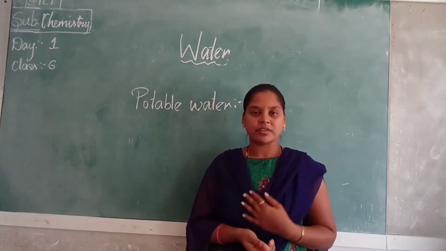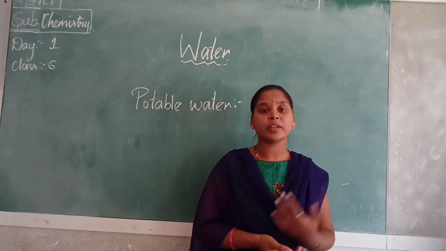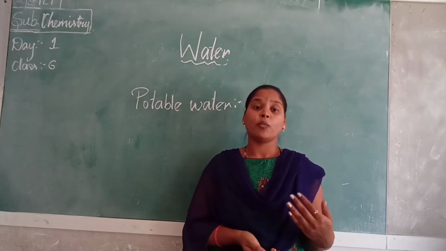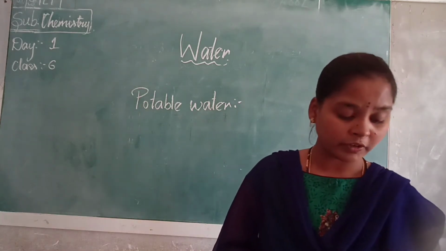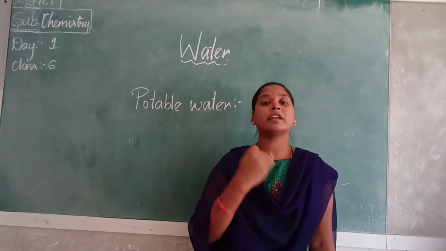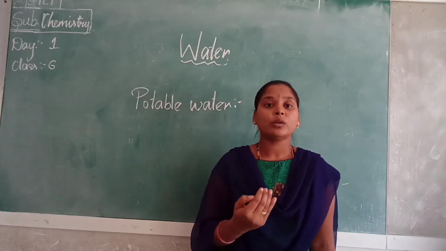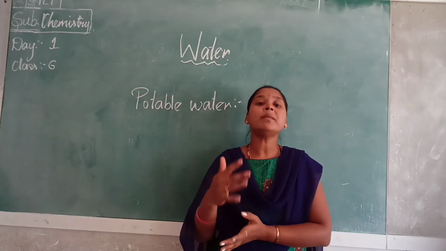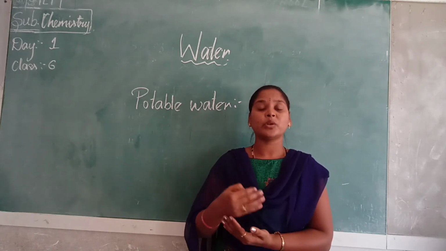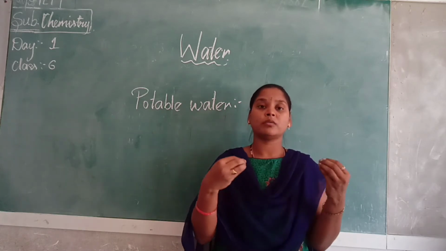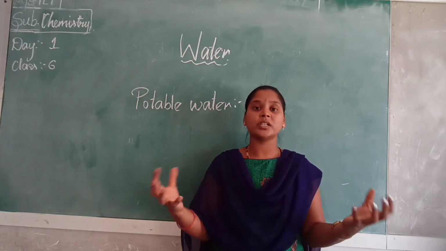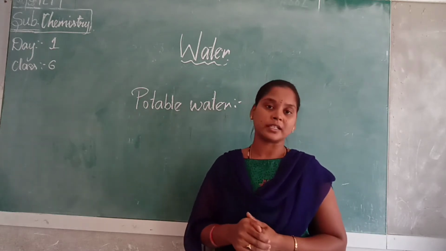Water is very important for us, not only for us, even for plants and animals also. Water plays a key role. As air is very important for us, water is also very important. Even our body contains water. Though the earth has 75% of water on it, we cannot use all the water. Why? Because whatever water is present in the seas and oceans is very salty, which is not used for any domestic use, and we can't drink it. If we use that water for domestic use also, our skin becomes dirty. Dirt will not be removed from our skin; instead more dirt is added due to all the dissolved salts in it.